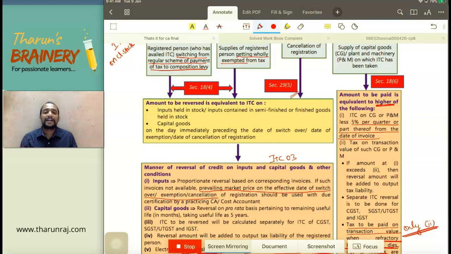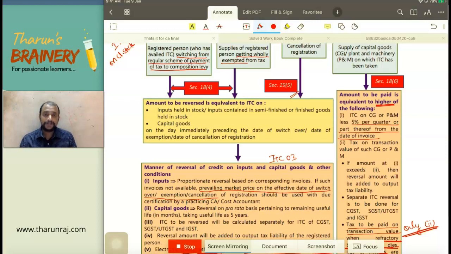So with this, we completed section 18 here. So section 16, conditions for availment of ITC, section 17, apportionment of credit and blocked credit, and section 18, that is input tax credit in special cases. Now, before moving on to section 19, 20 and 21, we will see one illustration.